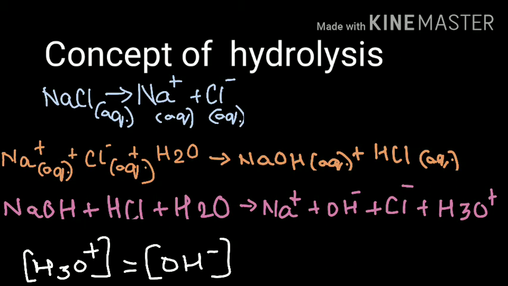Hence, according to this condition, it is a neutral solution. So from above, we can conclude that salts of strong acid and strong base do not undergo hydrolysis, which means the ions of the salt, whether cation or anion, do not react with water to produce any new product.